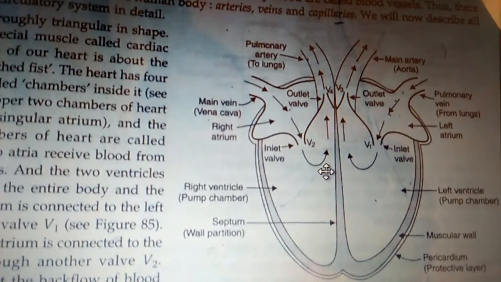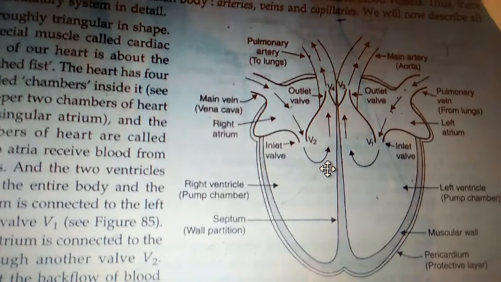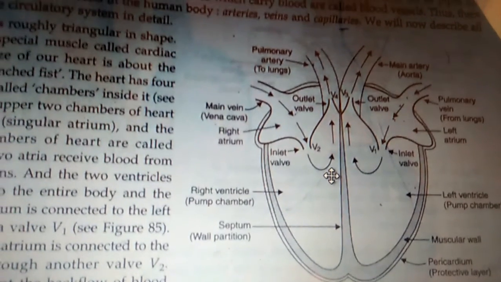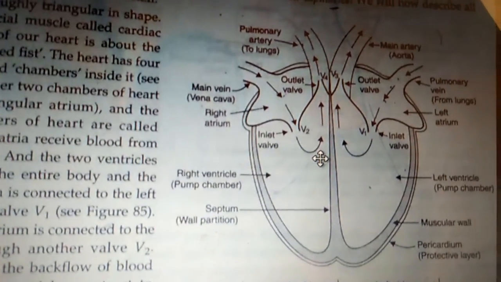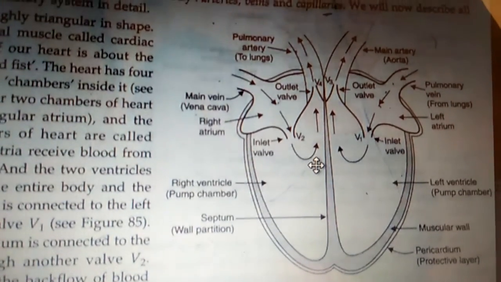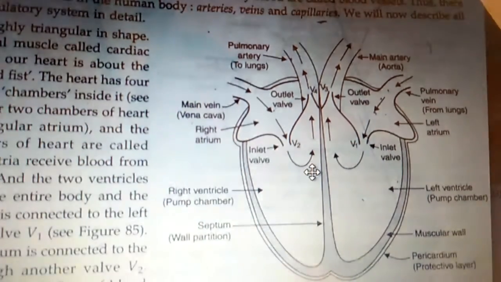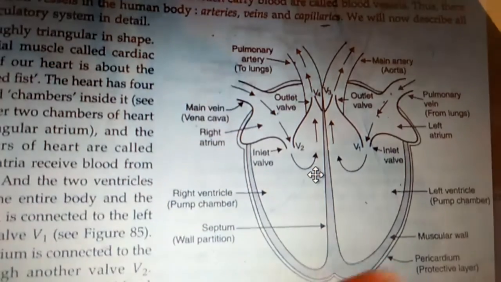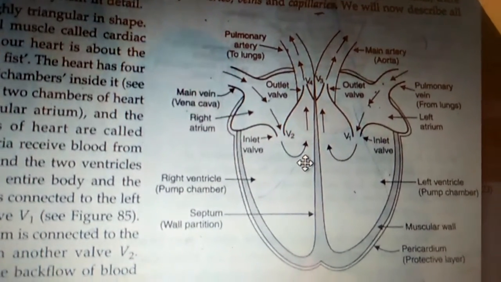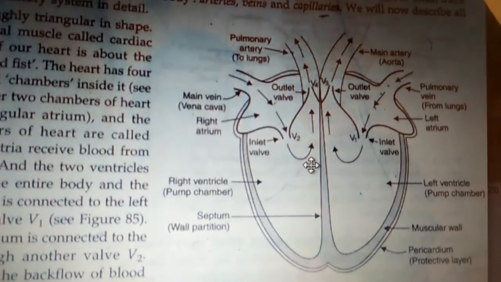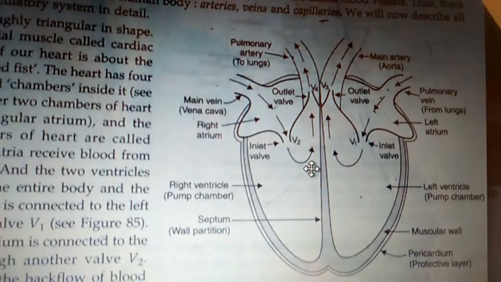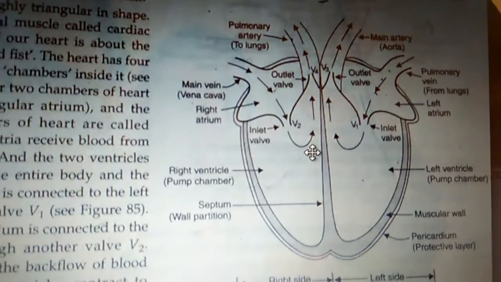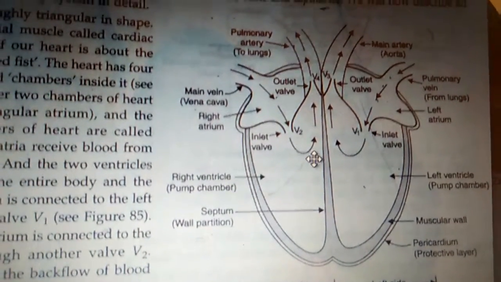The human heart is triangular in shape. It is covered by a membrane, and that membrane is called the pericardial membrane. Inside the human heart there is a membrane which separates the four chambers. This membrane is called the septum. So the membrane inside which separates the four chambers is the septum, and outside the heart there is a membrane called the pericardial membrane.